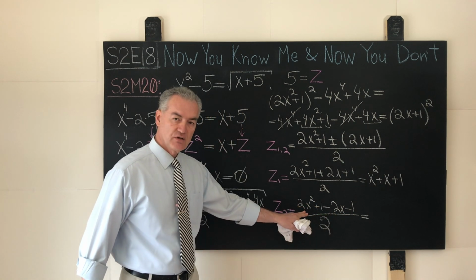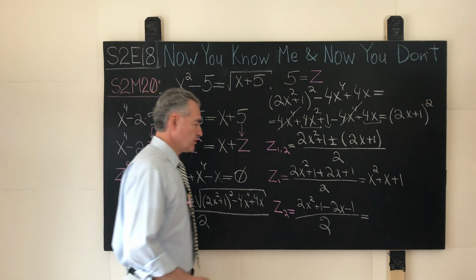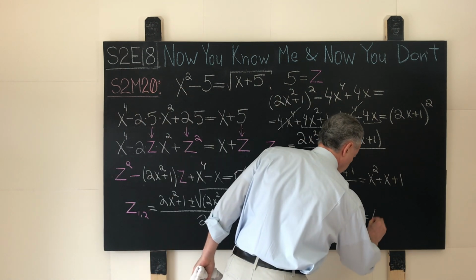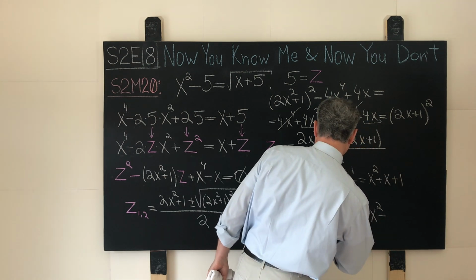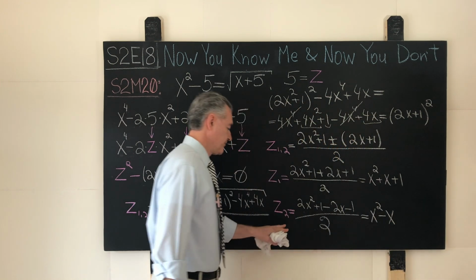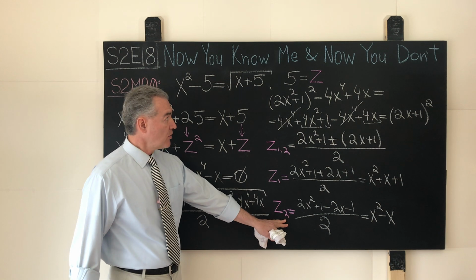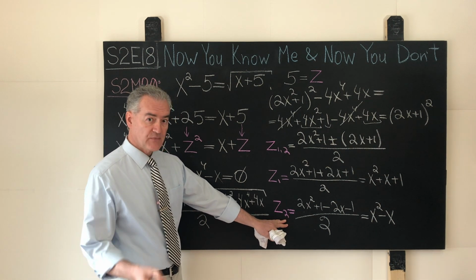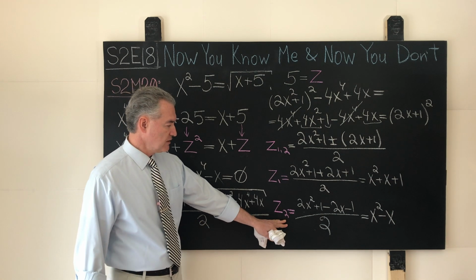The 2 in the numerator and the 2 in the denominator cancel out. And what do we have? In the end, we have x² minus x. And this is our second root, z₂. And now I ran out of room on the board. I'll take a short break to erase and make some room for the final solution.